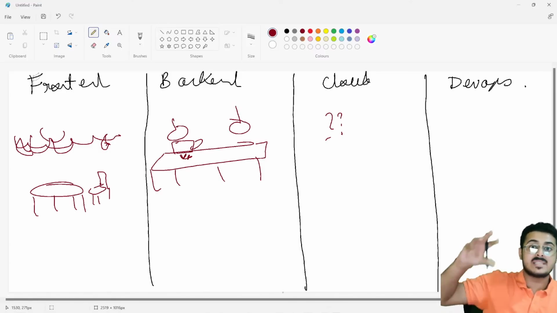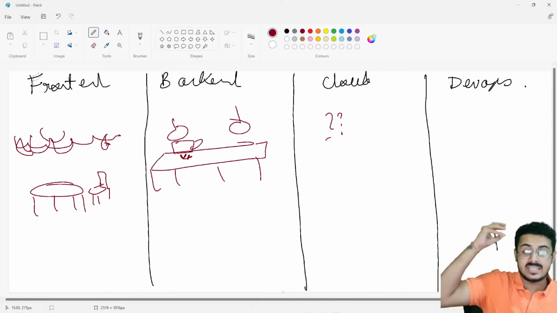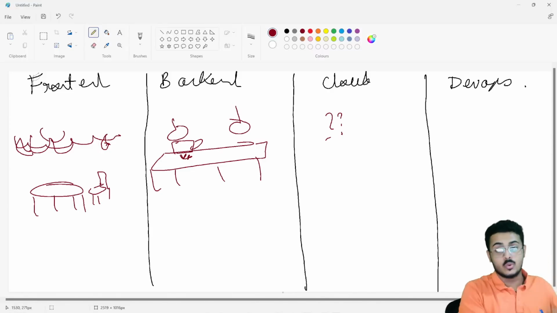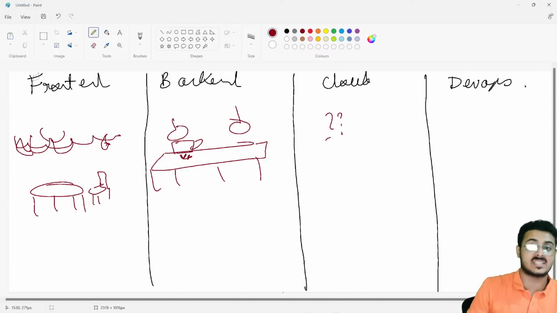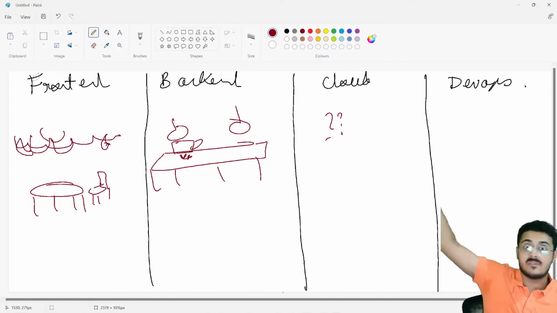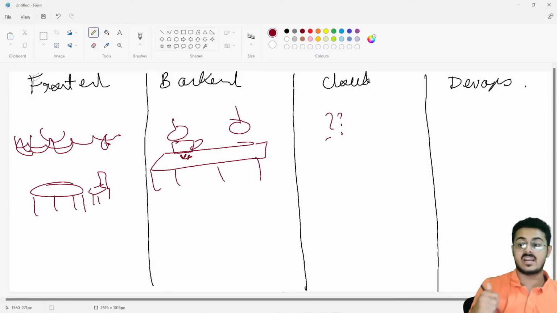So that entire business logic basically exists on a computer somewhere that the user has no access to. The user cannot go into the kitchen. Similarly, the user cannot get access to the business logic that you have as an application, as a program running on a computer somewhere else. They are not able to access it or see it. And that is the concept of backend.